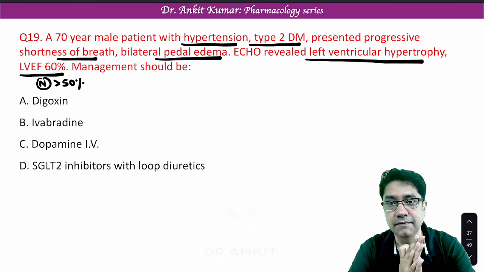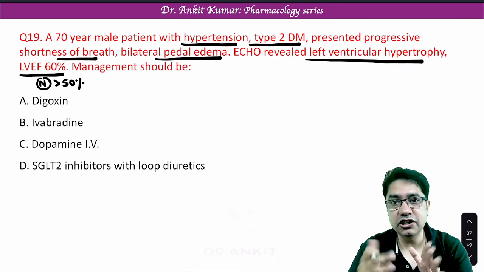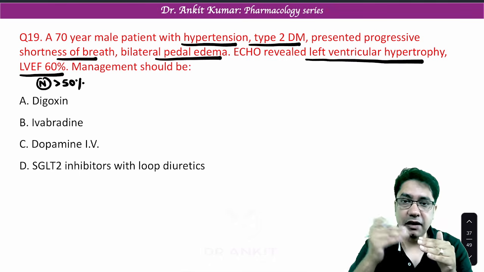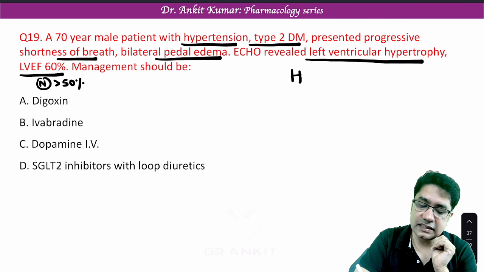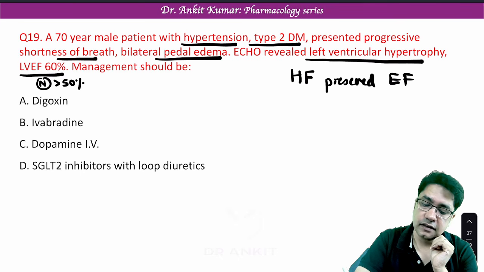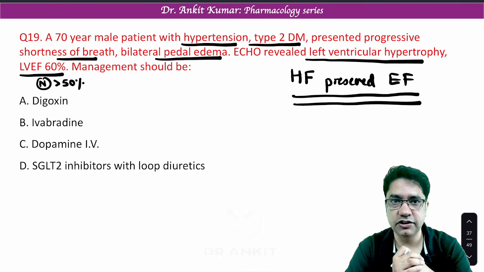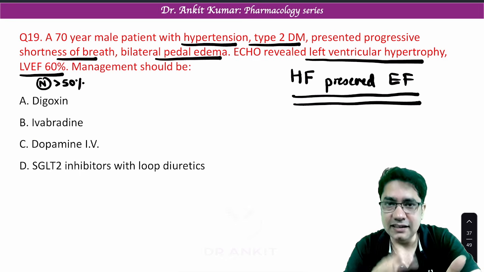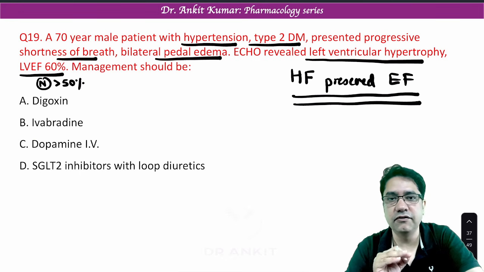So can we say the heart is failing, but the ejection fraction, or the blood pumped by the heart, is normal? This disease is known as heart failure with preserved ejection fraction. If ejection fraction is less than 50, we call it heart failure with reduced ejection fraction.